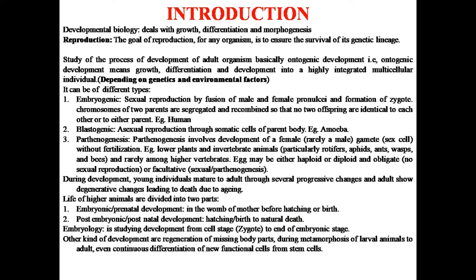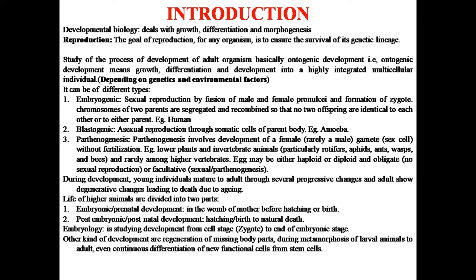Now the development occurs through the process of reproduction, and the ultimate aim of reproduction is to ensure the survival of the genetic lineage or the ancestry, the genes which are carried by the ancestors, and that has to be passed to the next generation. The development process can be divided into different types.